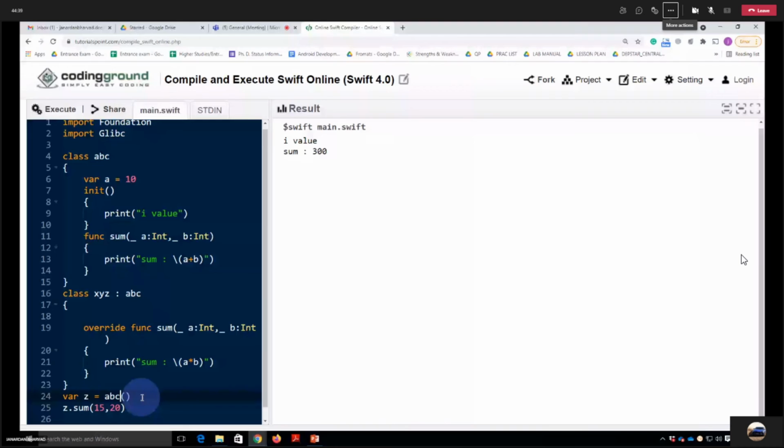35. Yeah, that's a correct answer. Now the answer will be 35. But what if I don't want to change this, and I want to call this function, not this?